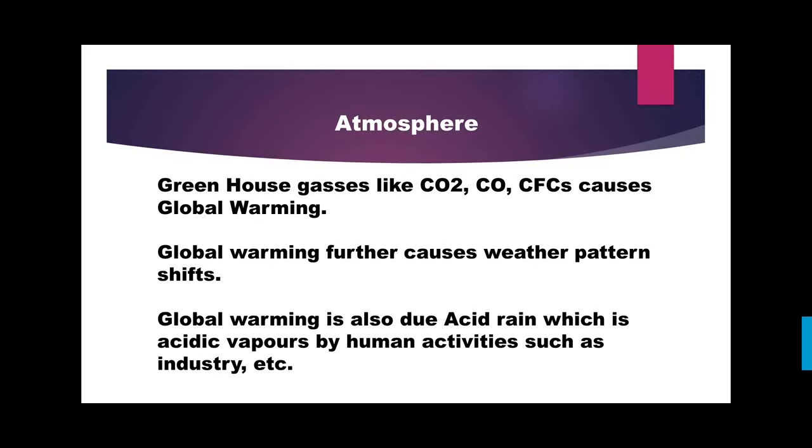Global warming is the heating up of the Earth's atmosphere, and that global warming causes a shift in weather patterns. Shift in weather patterns such as you are now experiencing the untimely raining. Rain can come at any time. That is the shift of weather timing, weather pattern. Now there is no fixed timing that rain will come in a particular month only. It can come in any month. It has become unpredictable. Why? Because of the shift in weather pattern.